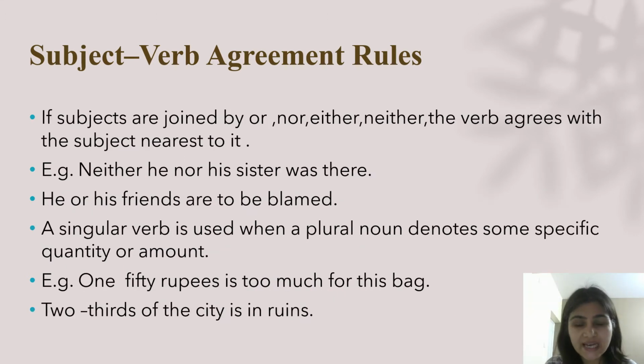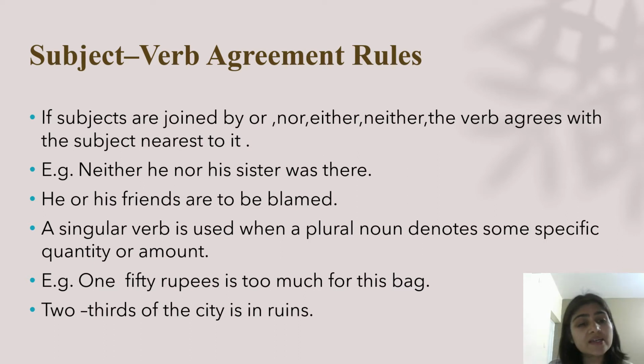The next rule states that if subjects are joined by or, nor, either, neither, the verb agrees with the subject nearest to it. What do I mean by this? Let me explain with the help of an example. In this sentence, neither he nor his sister was there, sister is singular. That is the reason the verb nearest to the subject, that is sister, will also be singular. That is why we have sister was. That means the verb agrees with the subject nearest to it.